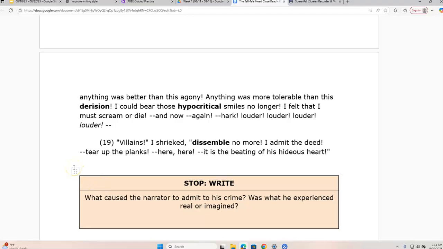He says, "Villains, I shrieked, dissemble no more. I admit the deed. Tear up the planks. Here, here. It is the beating of his hideous heart."